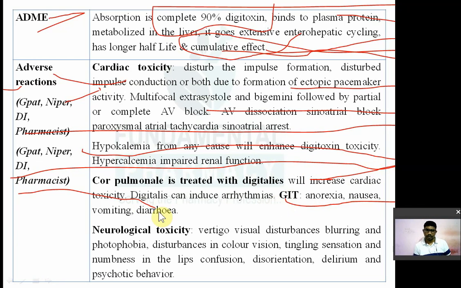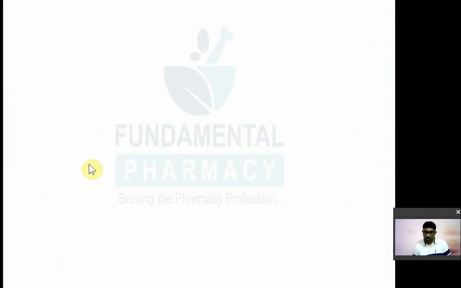It also has a neurological toxicity. नर्व को भी डैमेज करेगा. वर्टिगो मतलब चक्कर आना, visual disturbances, blurring, photophobia, disturbance in the color vision, tingling sensation, numbness in the lips, confusion, disorientation, delirium, and psychotic behavior. These are the adverse effects of digitalis, digoxin.